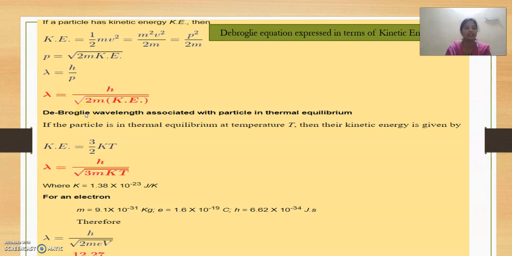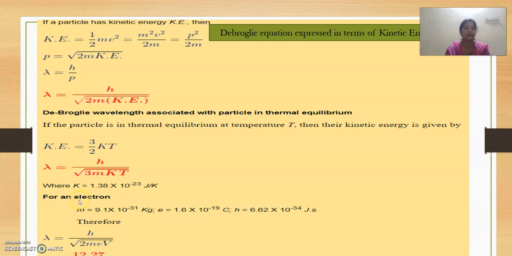Now the other expression is the de Broglie wavelength associated with a particle in thermal equilibrium. When the particle is in thermal equilibrium at temperature T, then the kinetic energy is given as E equals 3 by 2 kT, so lambda equals h by root of 3mkT, where m is the mass of the particle and k is the Boltzmann constant, that is 1.38 into 10 power minus 23 joules per Kelvin.